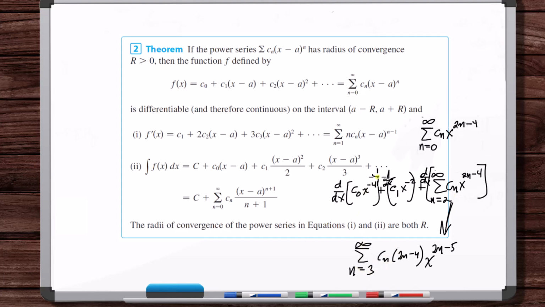And then here you just do regular differentiation. Because these are not functions of n anymore, the c sub 0 and c sub 1. So you've got minus 4 c sub 0 x to the minus 5 minus 2 c sub 1 x to the minus 3. And now this is the derivative of this.